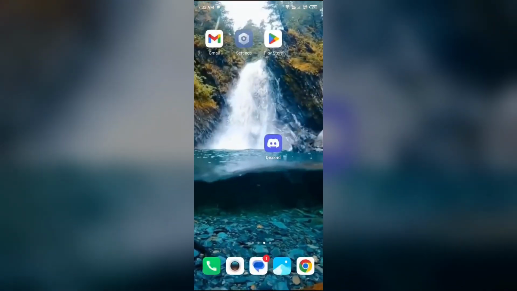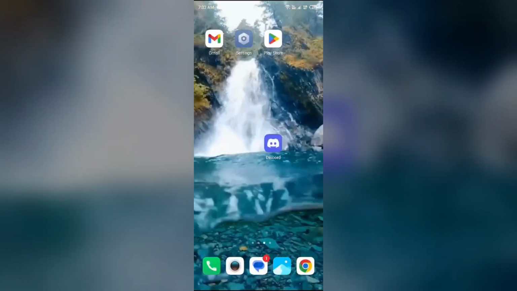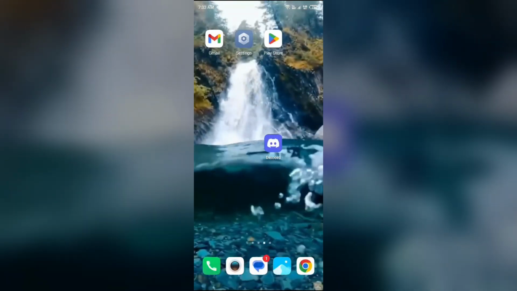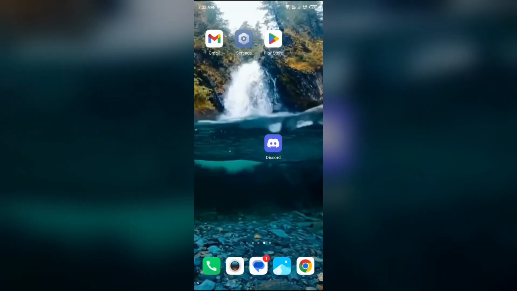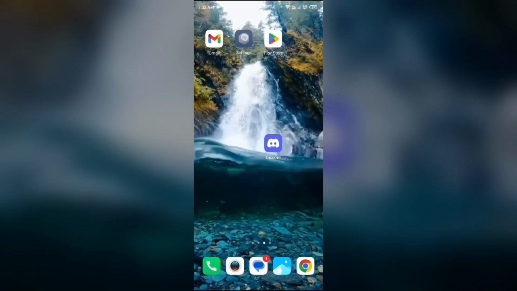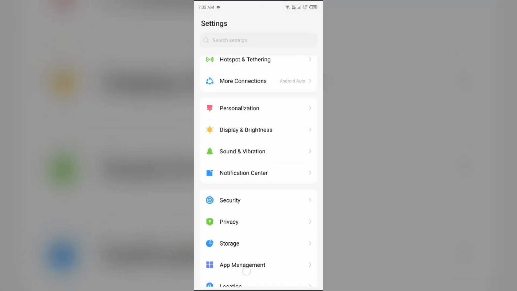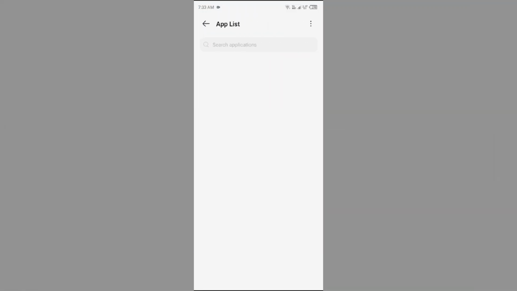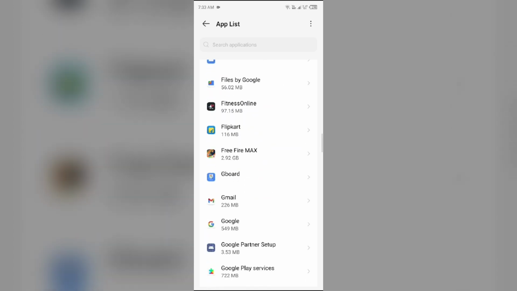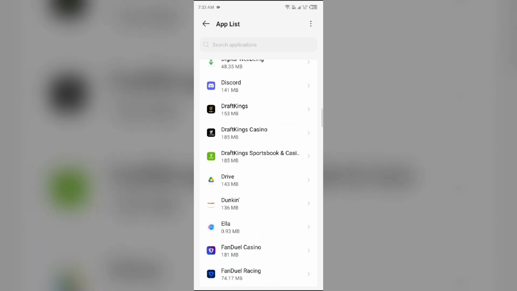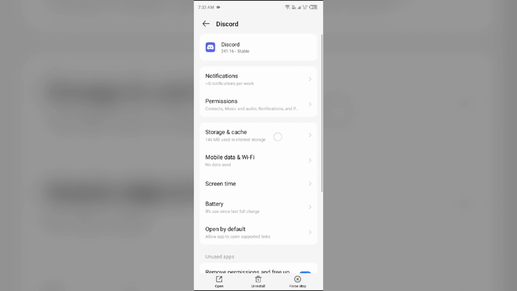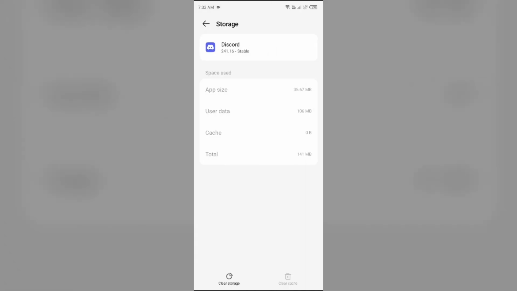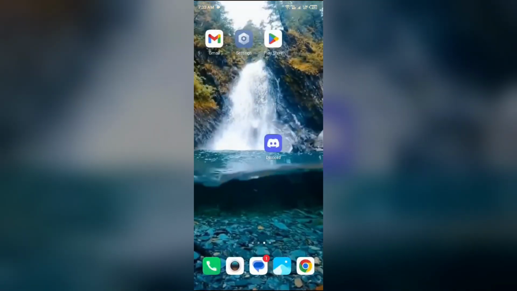The next solution to fix this problem is to clear caches. Clearing the app caches can also resolve some temporary glitches. For that, just simply go to your device settings, open App Manager or Apps, and then select the Discord app from the app list. Then go to Storage and Caches, and then tap on Clear Caches to clear the app caches.